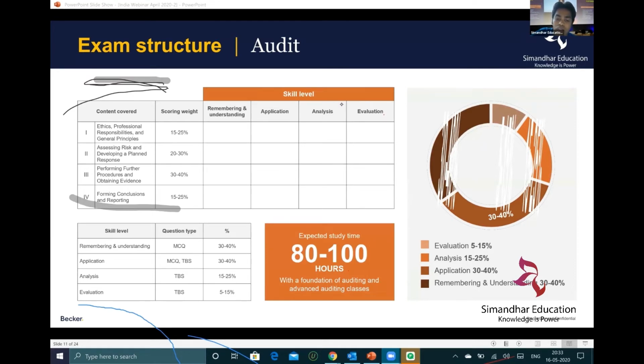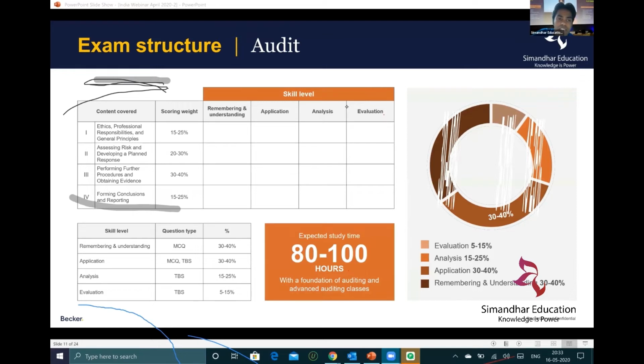Compared to that, when we do it for CPA, I think it's not tough. It is very much manageable and you can pass the exams. So I would not say it is more difficult than CA, right? If I want to do a comparison with CA, I think CPA is an easier exam.